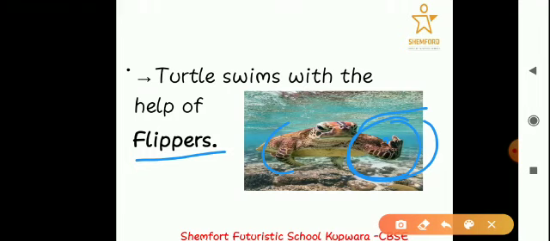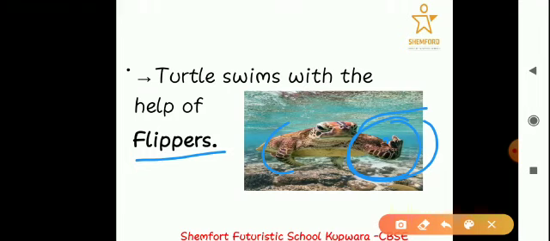Then come the kangaroo and grasshoppers. They are called hopping animals because they jump. So when they have to move from one place to another, they will be jumping basically. Then come the birds. They have wings that help them to fly. Then insects have six legs which help them to either crawl or creep.